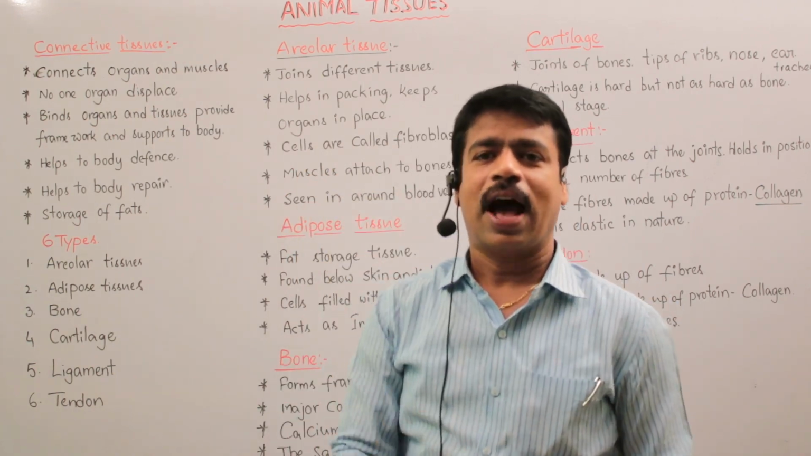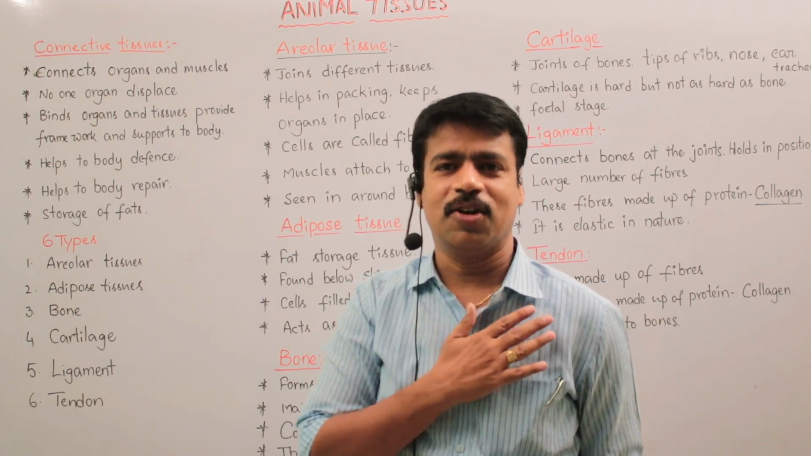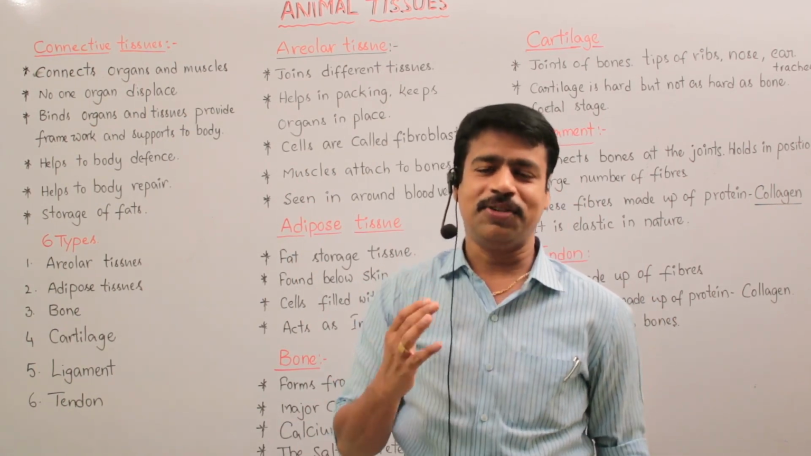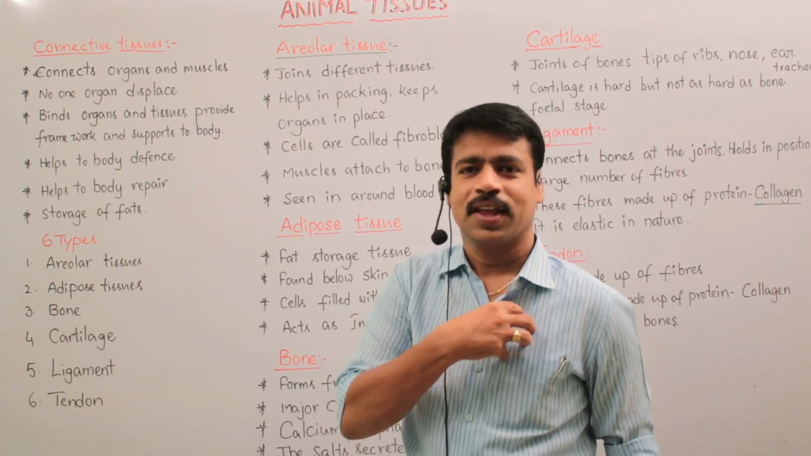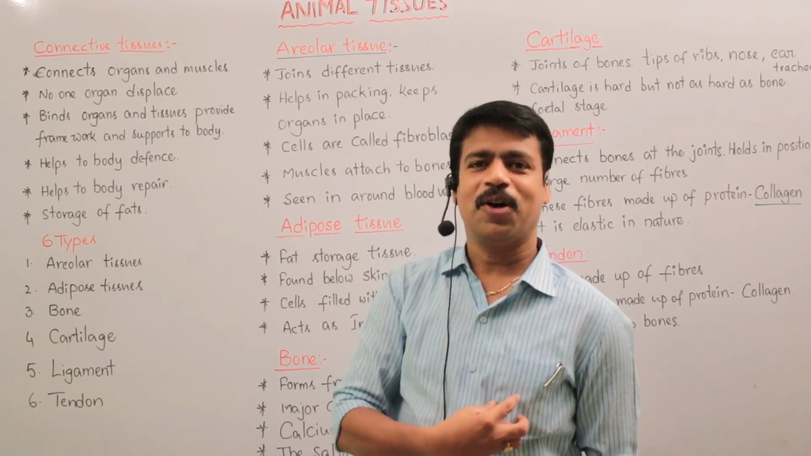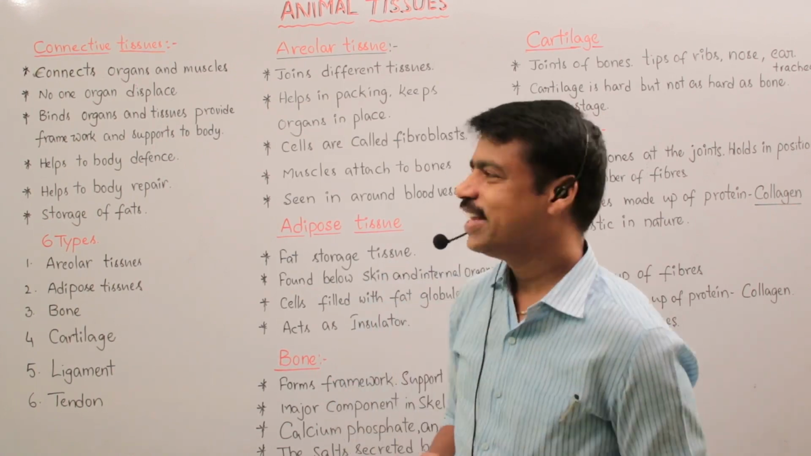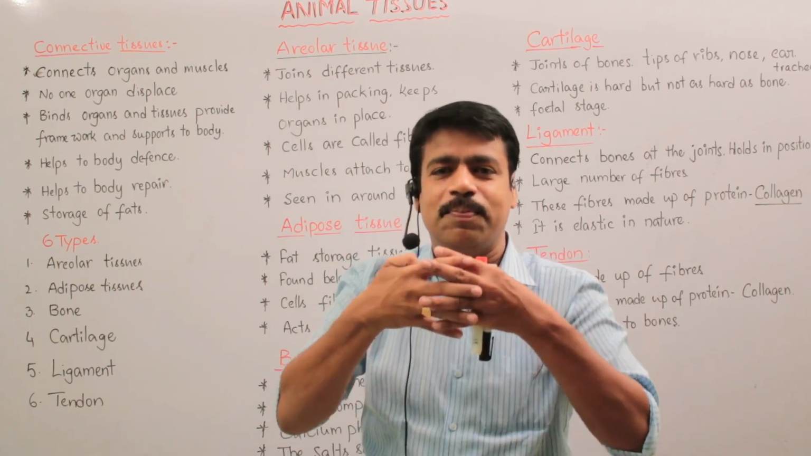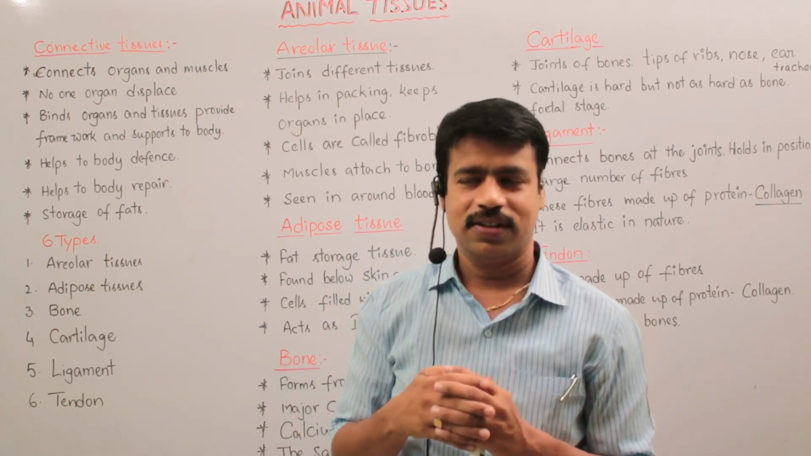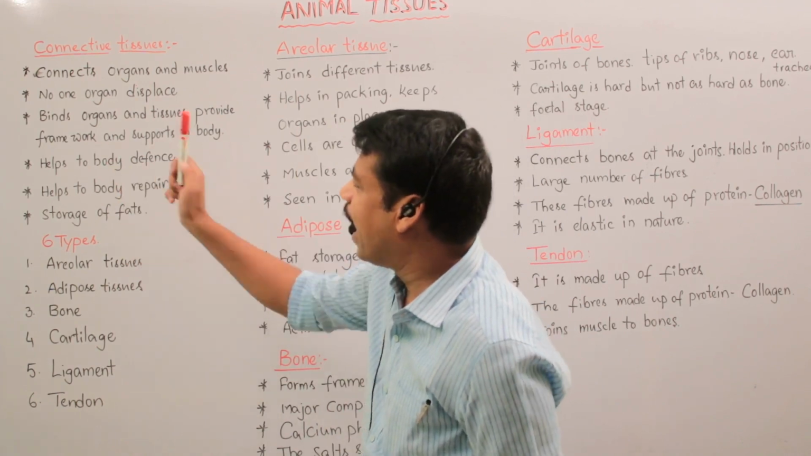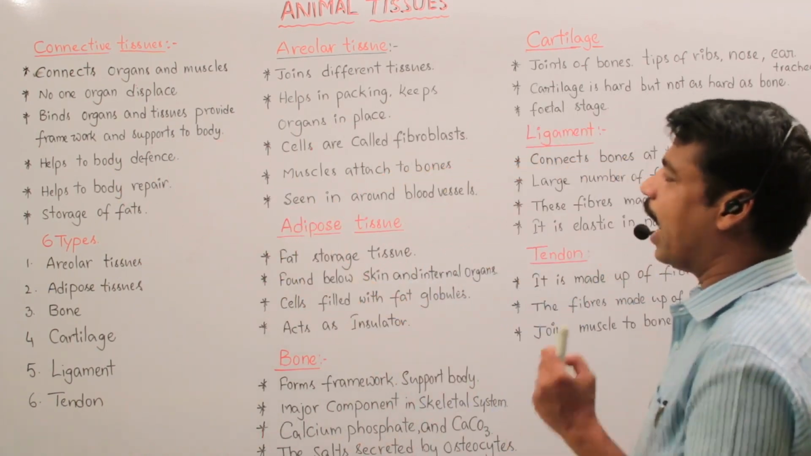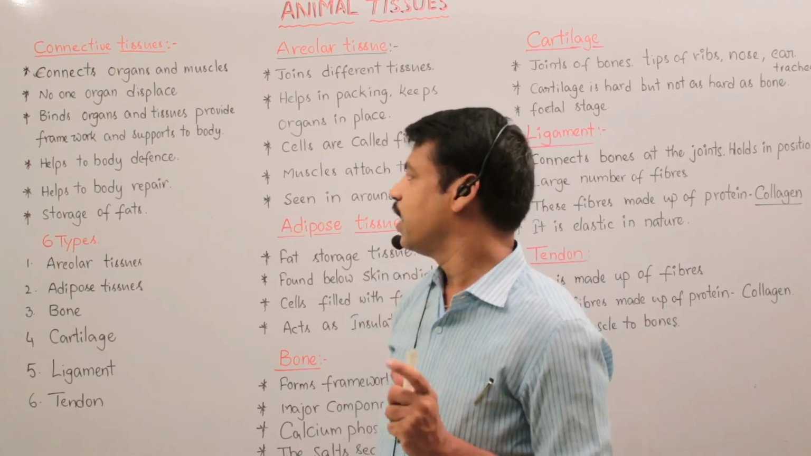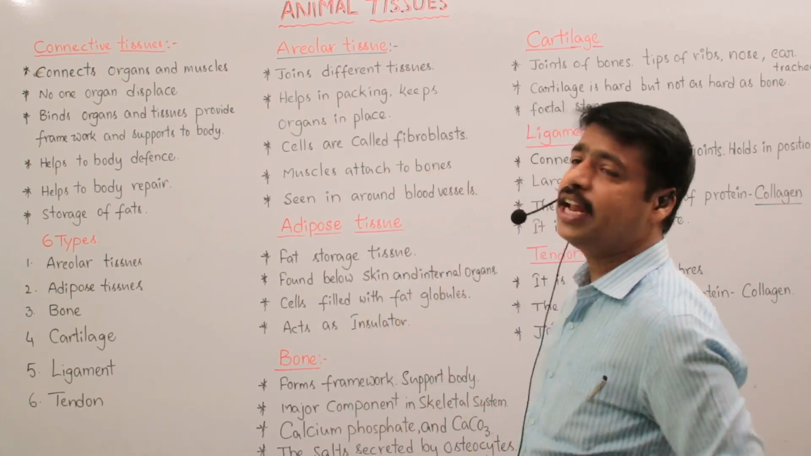For example, our heart is located in the chest region. If there is no connective tissue, what will happen? It may slip down. So this is the importance of connective tissue. That means it connects organs and muscles, and it binds organs and tissues and provides framework and support to the body. And it helps in body defense.